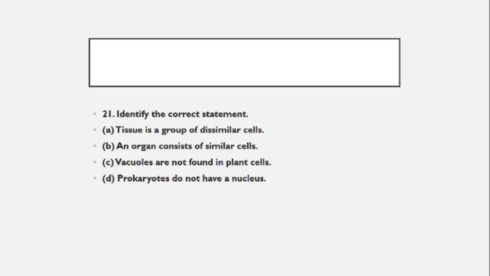So identify the correct statement. A tissue is a group of dissimilar cells, an organ consists of similar cells. Vacuoles are not found in the plant cell, and prokaryotes do not have a nucleus. Write your answer.